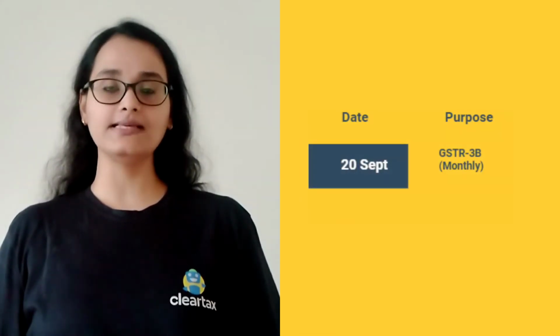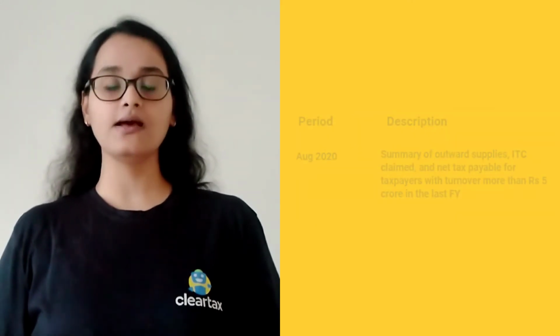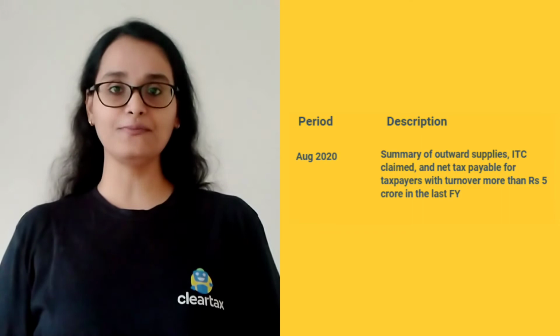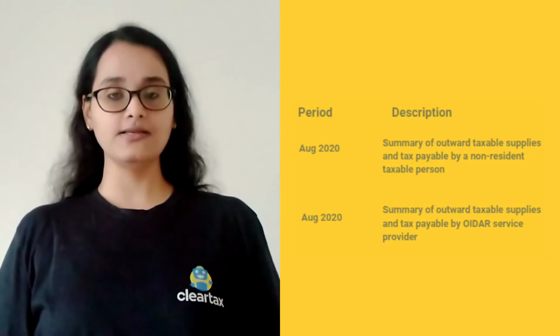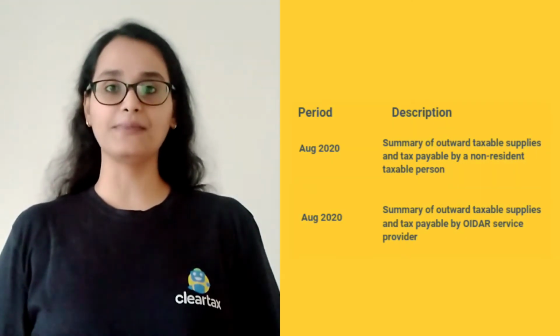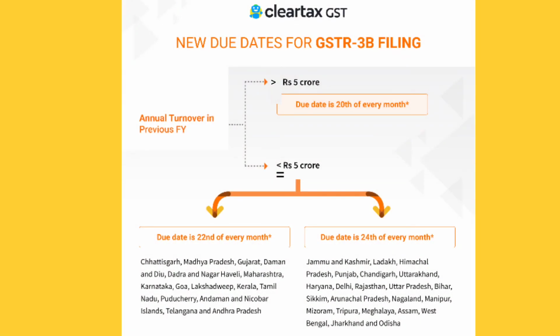Moving on, 20th of every month is the due date to file GSTR 3B by large taxpayers whose aggregate turnover in the previous year is more than Rs 5 crore. On the same date, GSTR 5 and 5A is also due for non-resident taxpayers and non-resident taxpayers who are making supplies of OIDAR services. Coming to the last of the monthly filing dates, small taxpayers having annual turnover of less than or equal to Rs 5 crore in the previous financial year must file their GSTR 3B either by 22nd or 24th of every month, depending on the state or union territory in which their principal place of business is registered on the GST portal. You can access the link of the list of states on our content page, link given in the description.